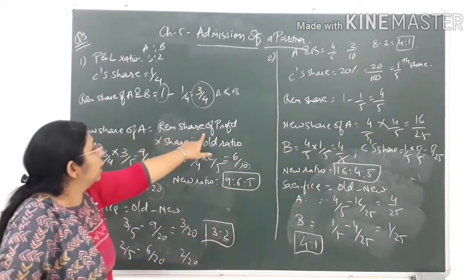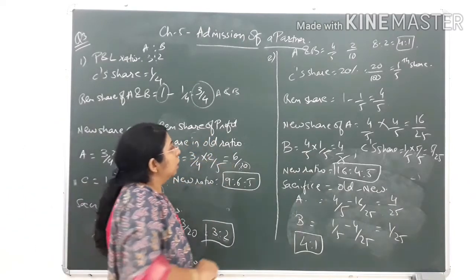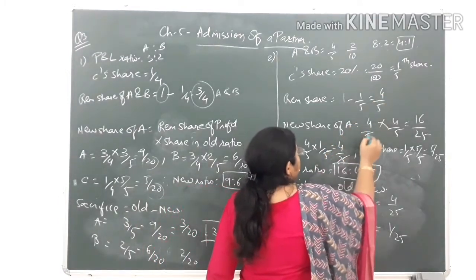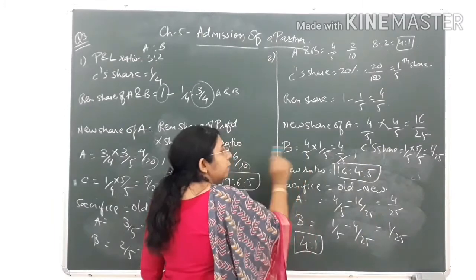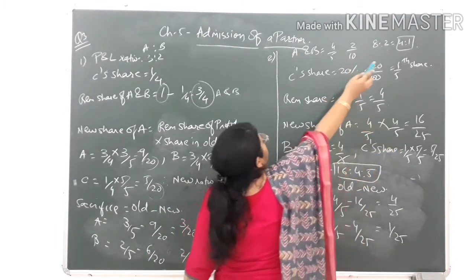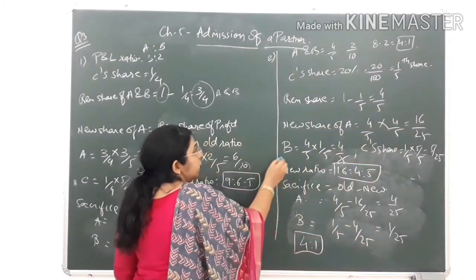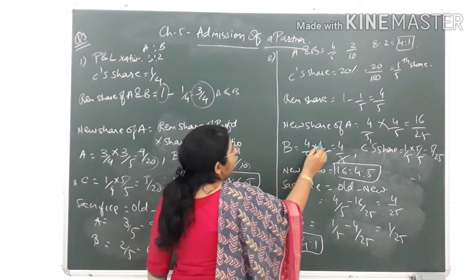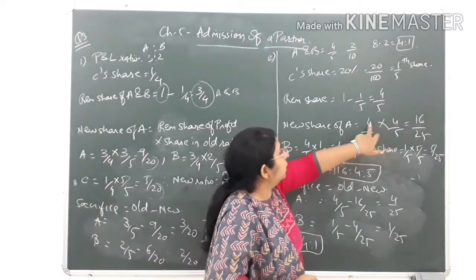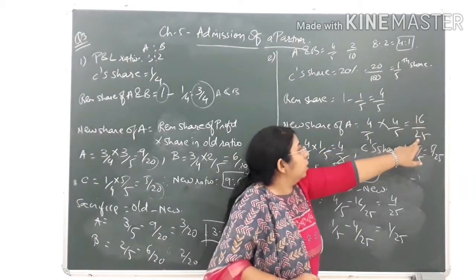Now new share of A, how to find? That is remaining share of profit multiplied by share in old ratio. Remaining share of profit would be the same for both, that is 4/5. So 4/5 multiplied by old ratio. What is the old ratio? You can see 4:1. So for A it is 4/5 into 4/5, so 4 4s are 16 and 5 5s are 25, so 16 upon 25.